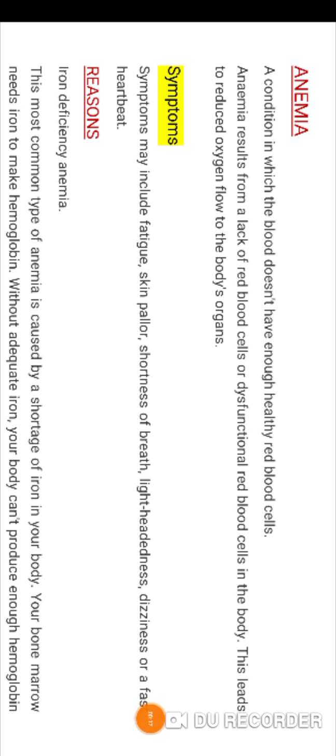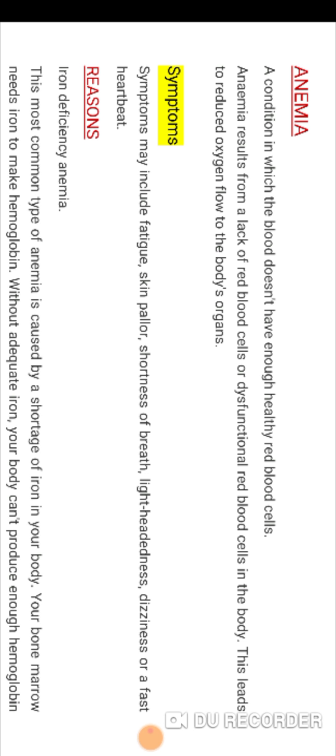So what is anemia? Anemia is a condition in which the blood doesn't have enough healthy red blood cells. Anemia results from a lack of red blood cells or dysfunctional red blood cells in the body. This leads to reduced oxygen flow to the body organs. Okay, friend. So anemia basically is a disease in which the blood does not make enough red blood cells.